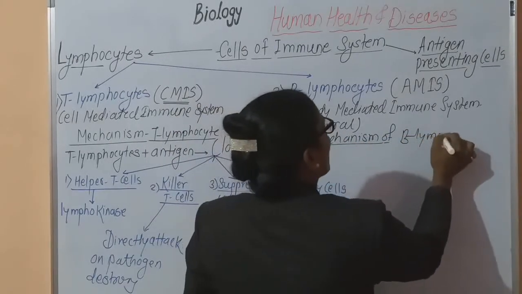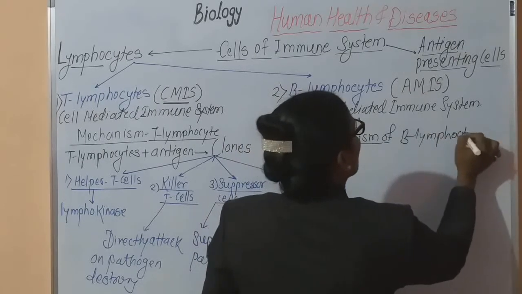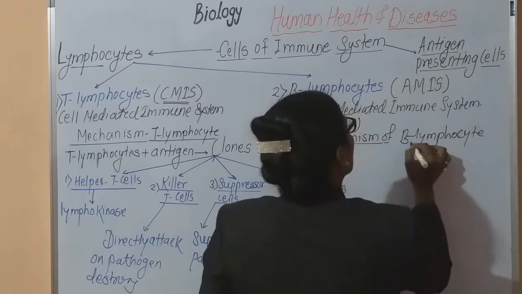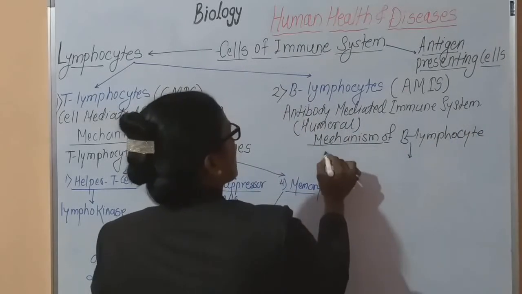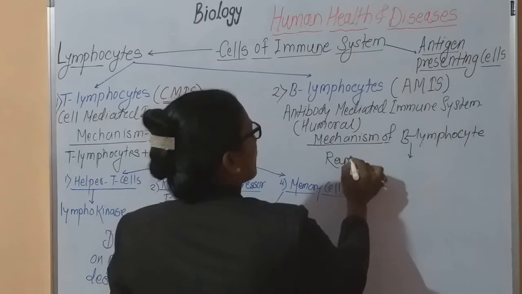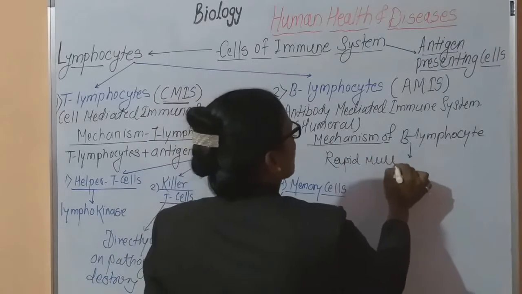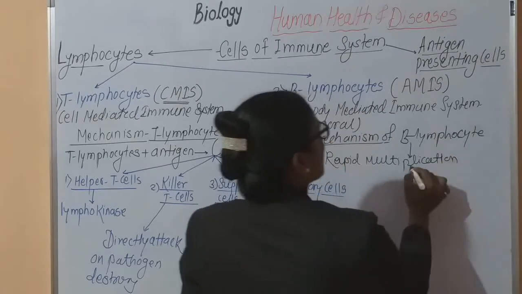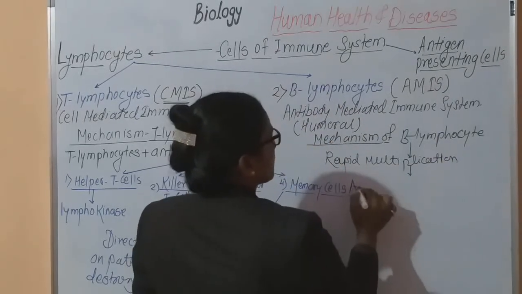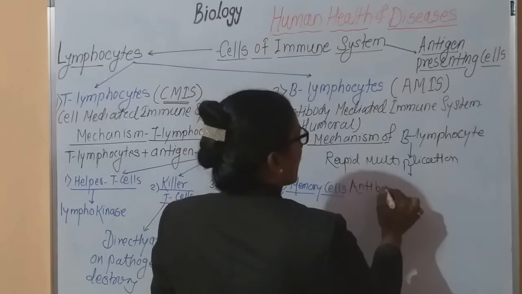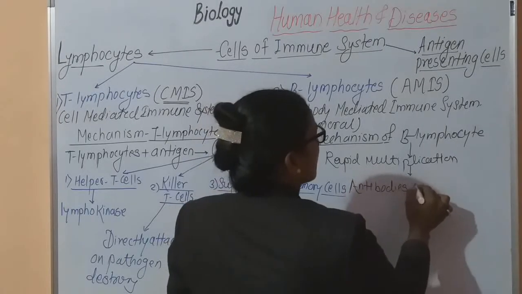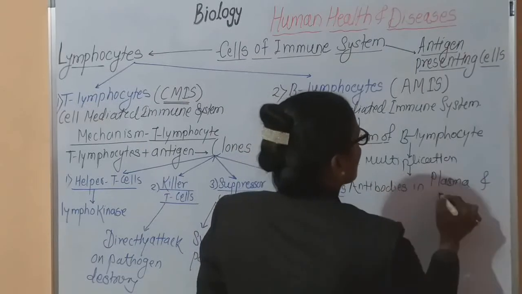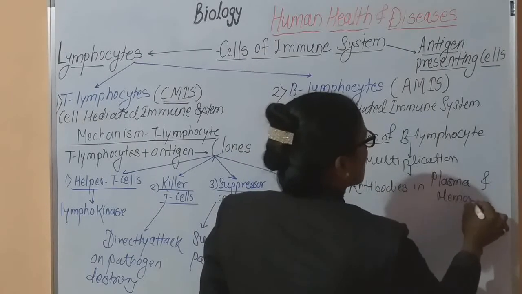Now when a B lymphocyte comes into contact with antigen, this B lymphocyte undergoes rapid multiplication. What does it form? After the rapid multiplication, there is formation of antibodies in plasma and memory cells.